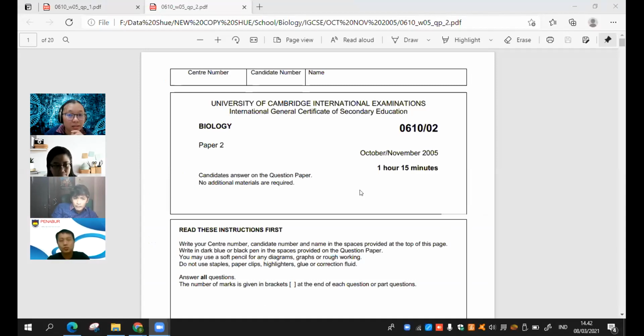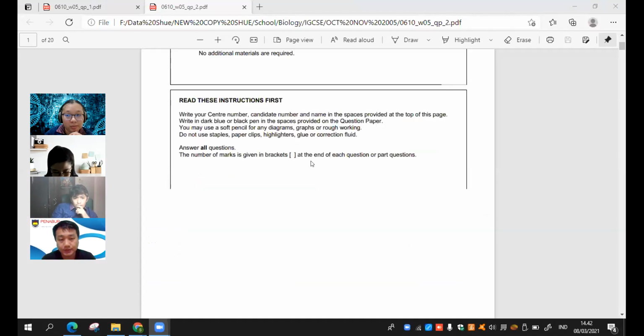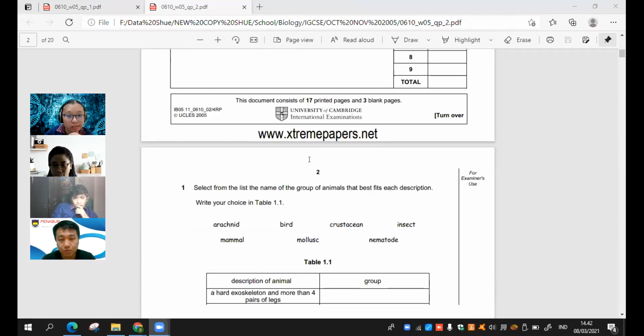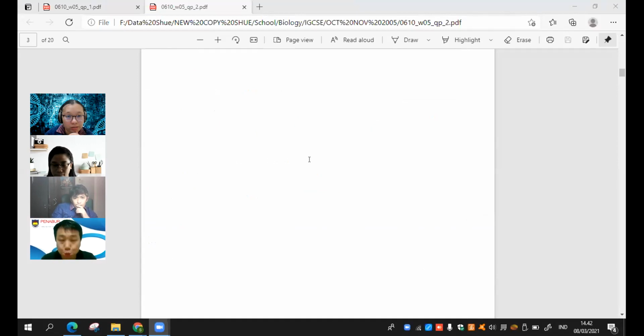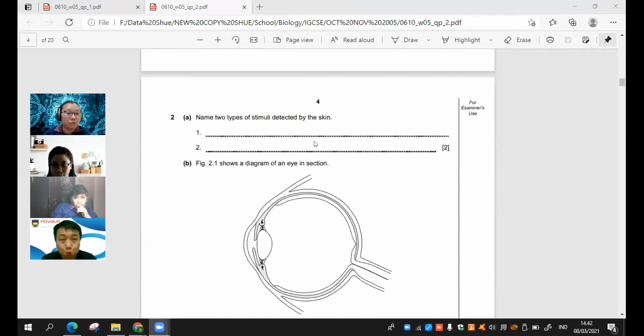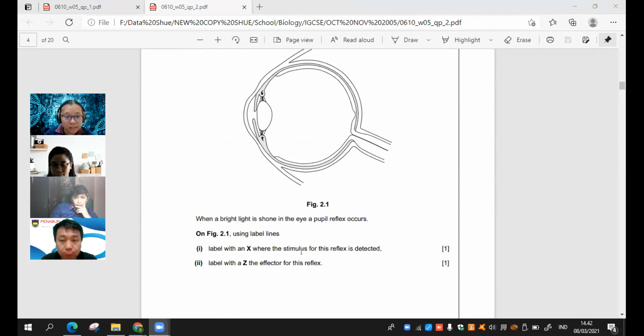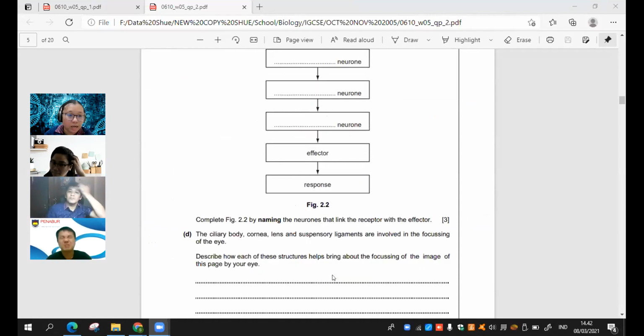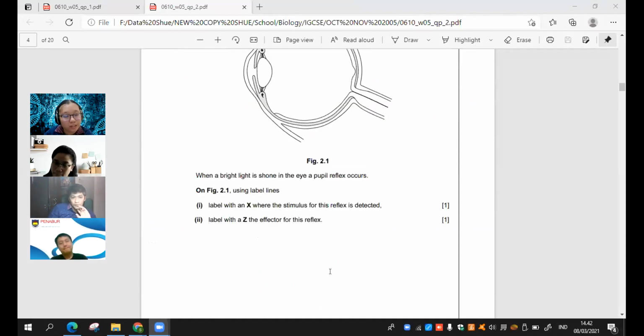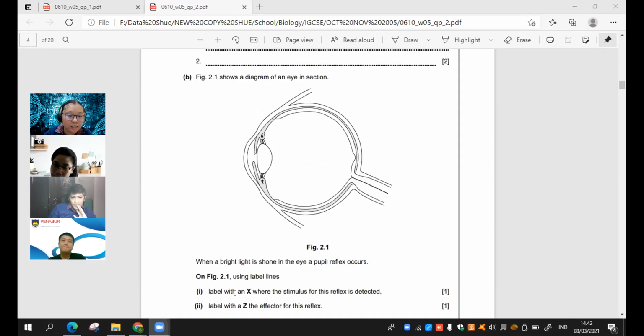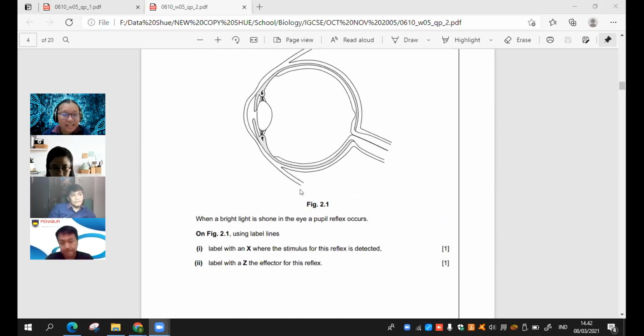For example, if I'm taking it from the past paper, because it is said that we have to take from past paper also, right? So this question. Now, for example, I want to do this: name the two types of stimuli detected by skin. This is question number 2, but there is one question here, and then another one, 2, 3, 4, and so on. Now, with the limitation of Google Form, I cannot do this one. I cannot do drawing. I cannot ask the student to draw in the Google Form. It is impossible. In another app we can do that, but this one we cannot.